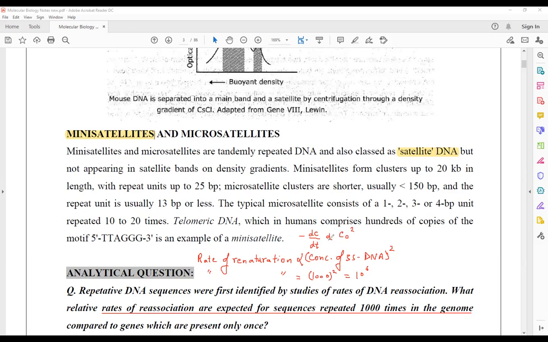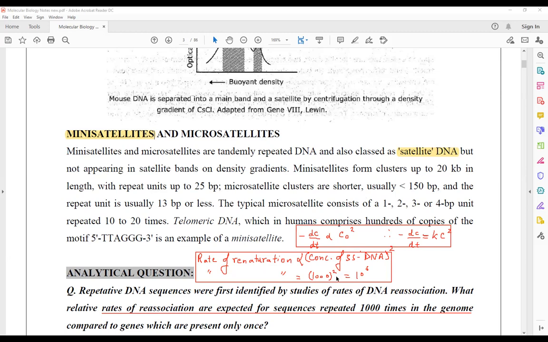Why have you written k here? Because when the proportionality sign is removed, you add a constant k. So this is the equation that you obtain: minus dc by dt equals kc square. So the rate of renaturation is given by this. Any doubt? Any problem?